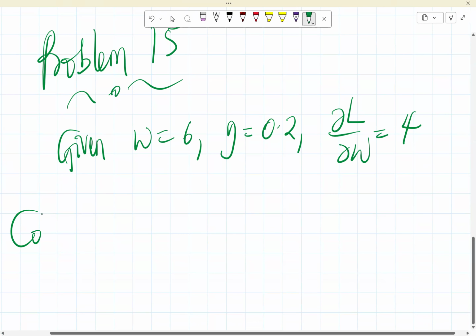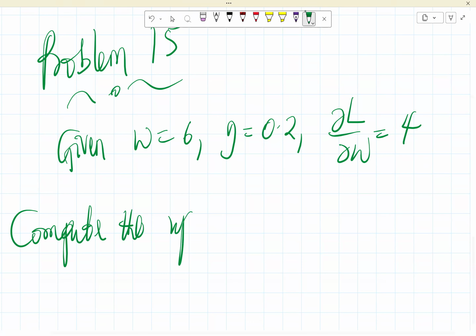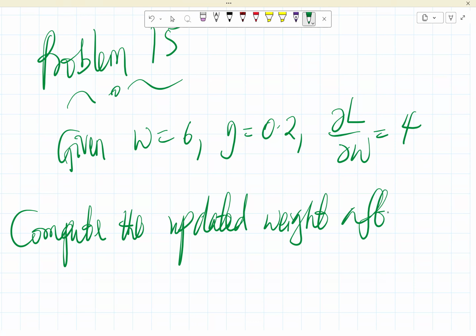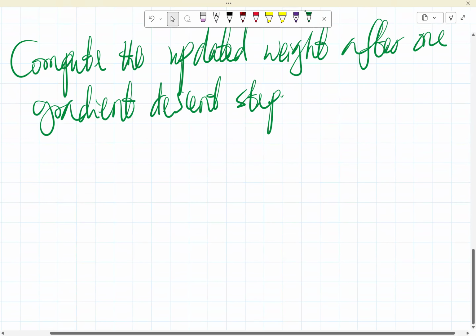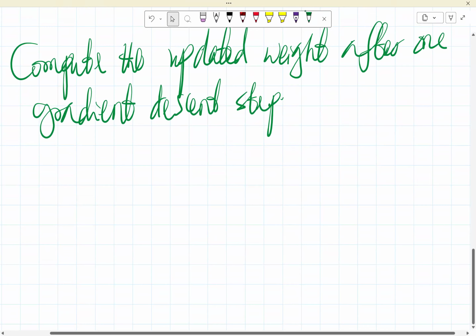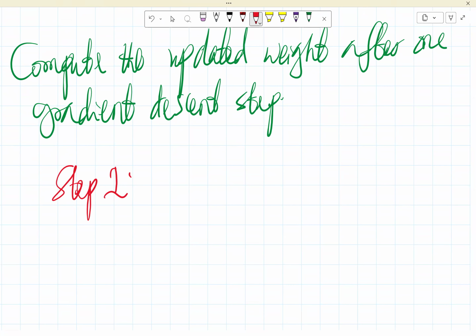We want to compute the updated weight after one gradient descent step. Okay, so let's go for that. That should be straightforward.